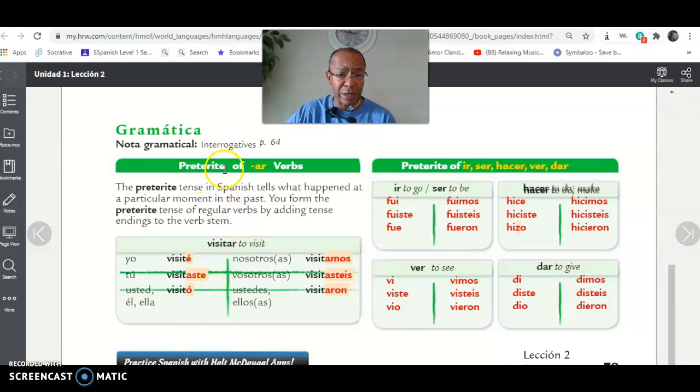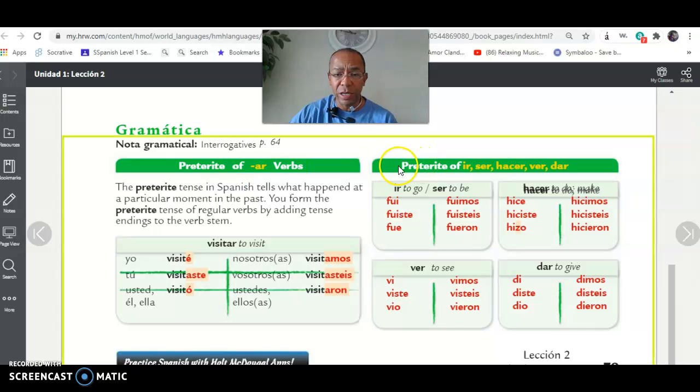Preterite, which is another fancy word for past tense. As you can see, preterite is past tense. Don't worry about the word that sounds fancy. If you cannot say preterite, you'll say simple past tense. Okay, past tense. And also you're going to learn in this chapter preterite of ir, ser, hacer, ver, and dar. Ir is to go, ser is to be, hacer is to do, ver is to see, and dar is to give. All of these past tense are irregular verbs.